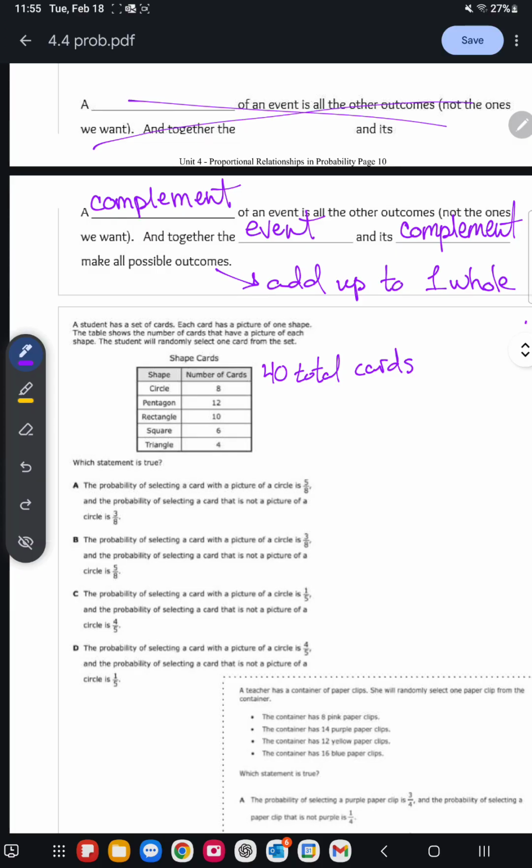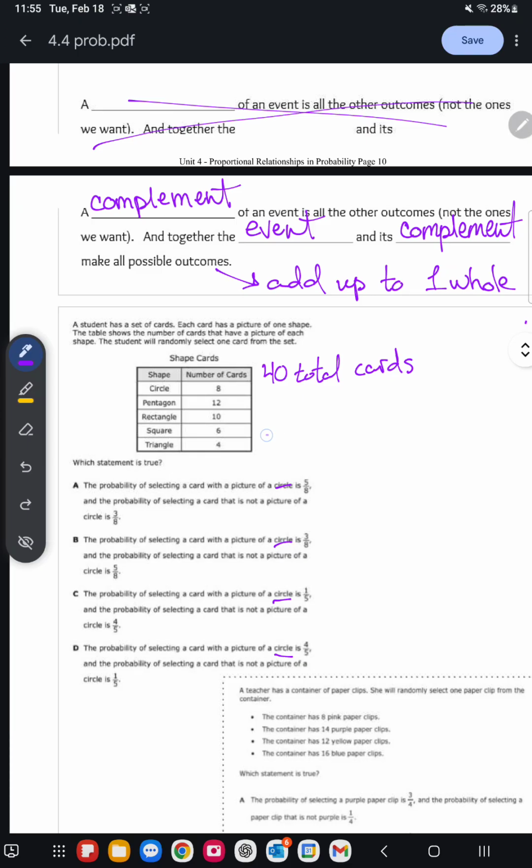And let's go back and reread. Each card has a picture of one shape. The table shows the number of cards that have a picture of each shape. The student will randomly select one card. So we're looking for a true statement. The probability of selecting a card with a picture of a circle. All of our answer choices are talking about pictures of a circle. So we need to figure out the theoretical probability of choosing a card with a circle.